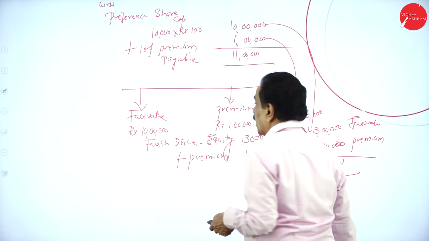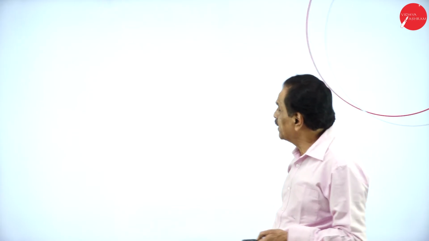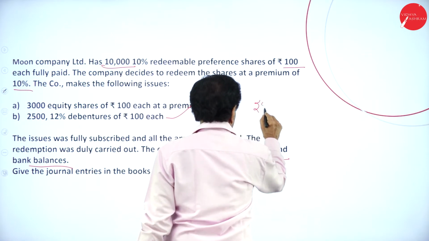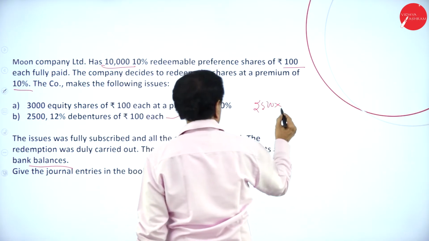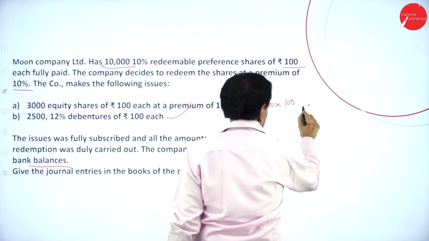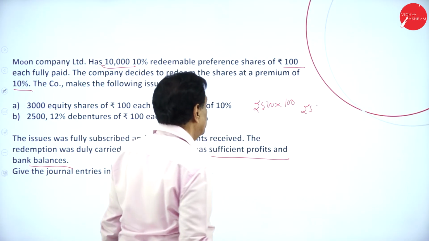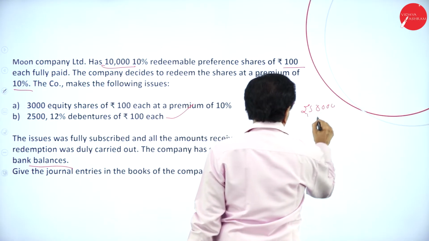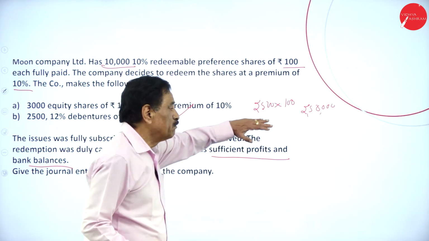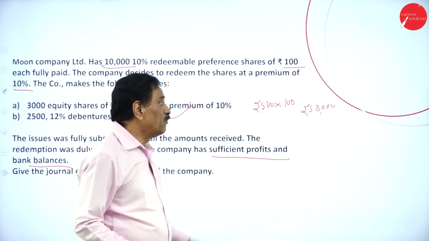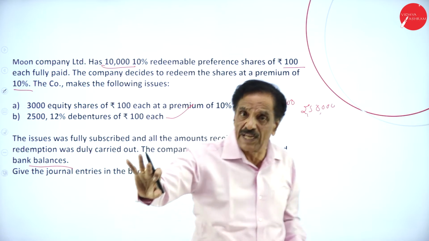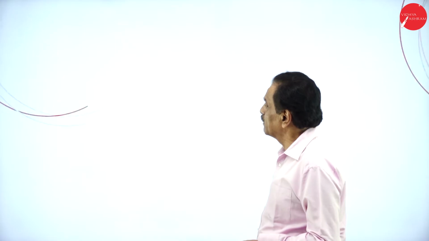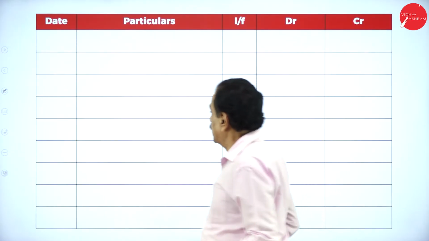Then how to pass the entry regarding the debentures? How many debentures were issued? 2,500 debentures at the rate of rupees 100 each. 25 followed by how many zeros? 4 zeros: 1, 2, 3, 4. 2,50,000. I will show the entry: bank account to debenture account. How much did you get? 2 lakh. That money should not be utilized. So what is the first one? Equity share. First entry.